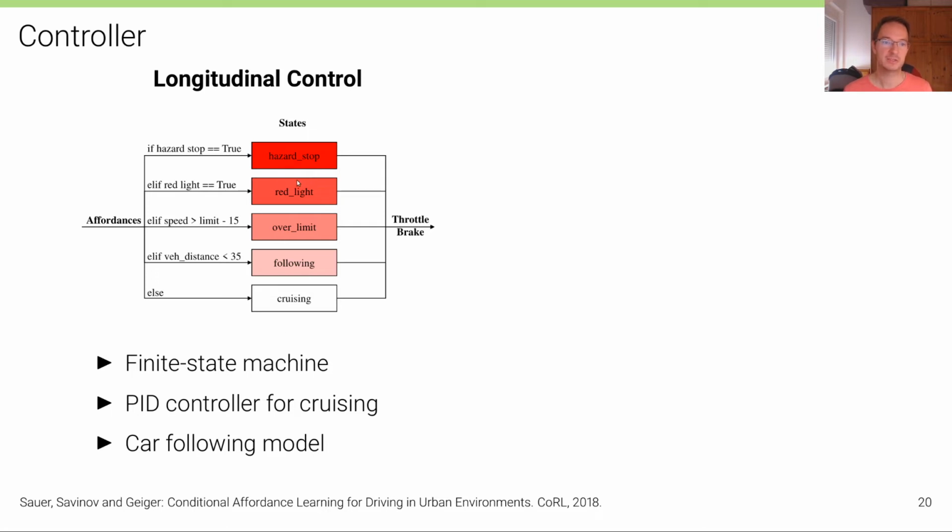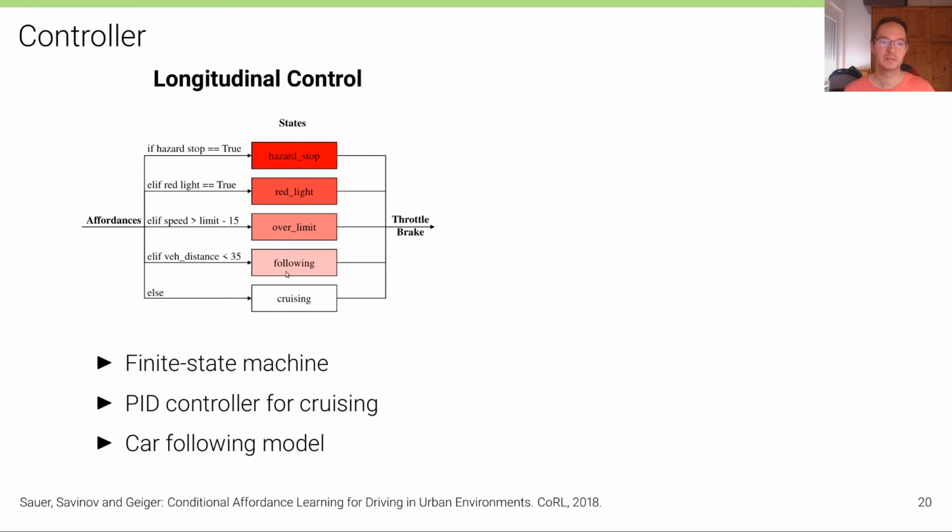If there's no hazard stop but there's a red light, we try to come to a stop in front of the red light. If neither the hazard stop nor the red light have been detected, but we are over the speed limit, we're trying to reduce the speed of the vehicle to follow the speed limit that currently holds. And if neither of these three are present, then we are in the car following or the cruising mode. Cruising means there's no car in front of us.